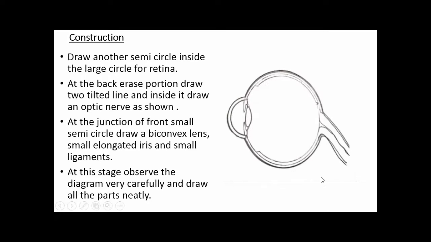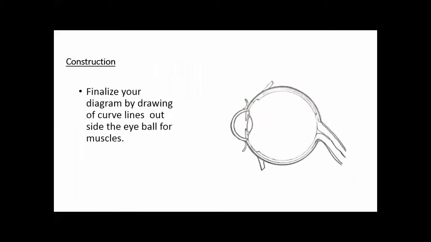Okay, this is the last step of the diagram. Finalize your diagram by drawing curved lines outside the eyeball for muscles. Then in the last stage, you will draw curved lines outside the eyeball for the muscles. Finalize it. Then when you have completed the diagram, what will you do? You will make the outlines of the diagram darker.